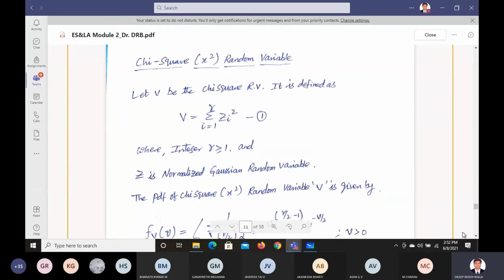It's called the applications part we are trying to see. We are trying to see the chi-square test. The chi-square random variable is one of the important applications or perspectives that we have to find the solutions for random variables. How to find this V? We have been given something called V. This V is the chi-square random variable. How is V defined? Same as the previous one. Let us see what we wrote previously.